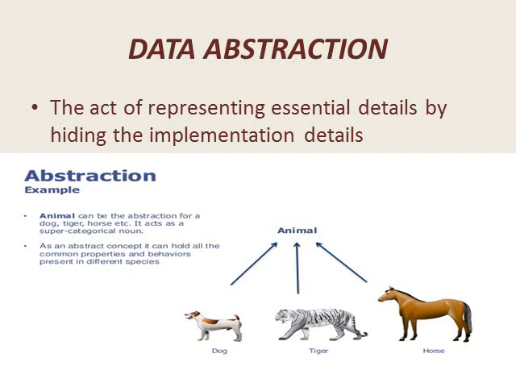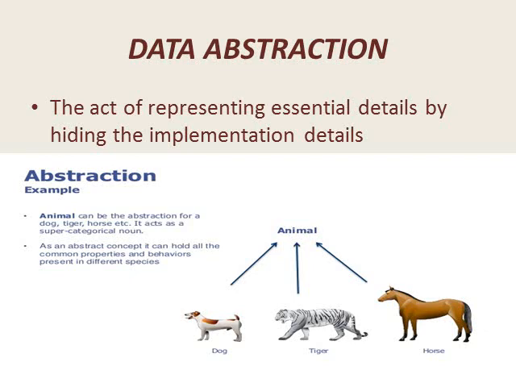Similarly, in this example of animals that we have taken, dog, tiger, horse are subcategories of the supercategory animal.